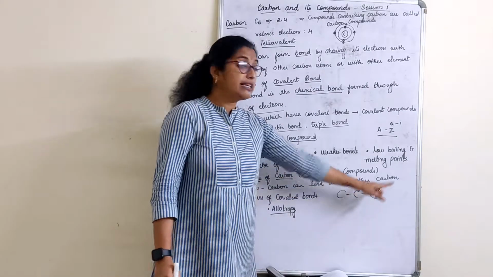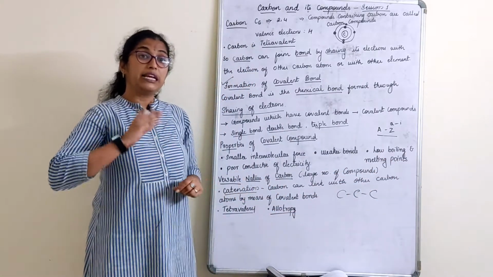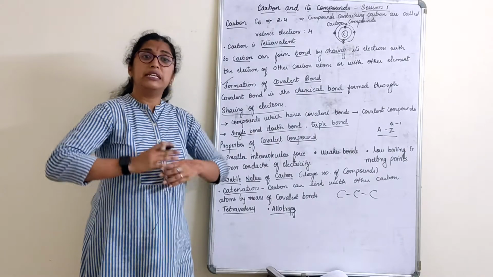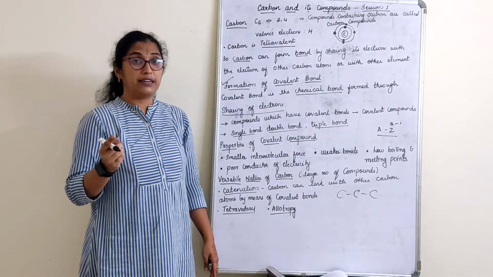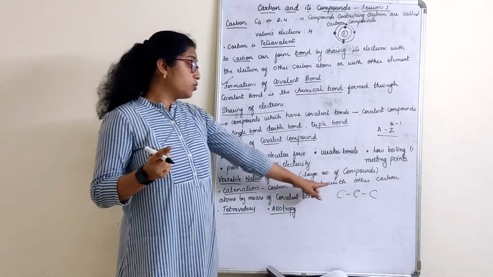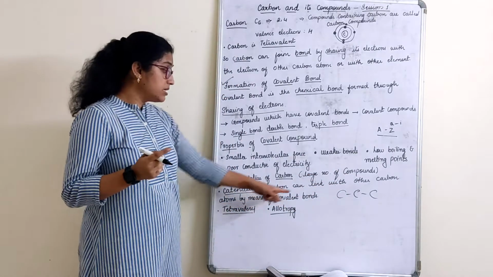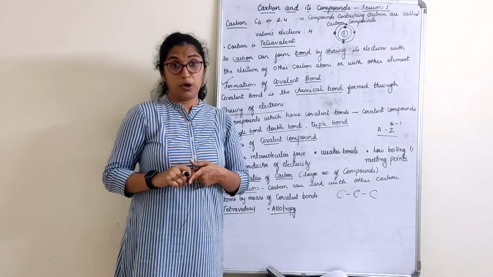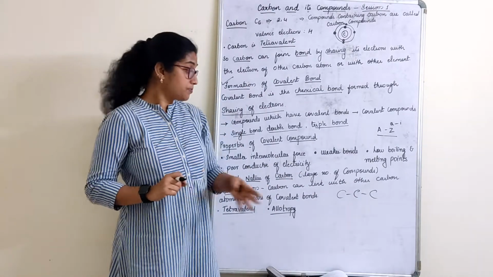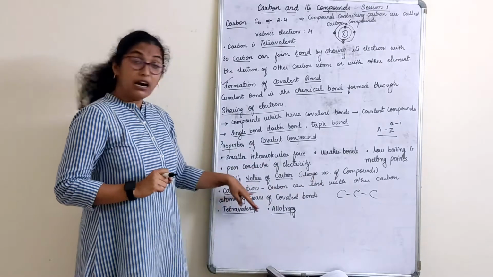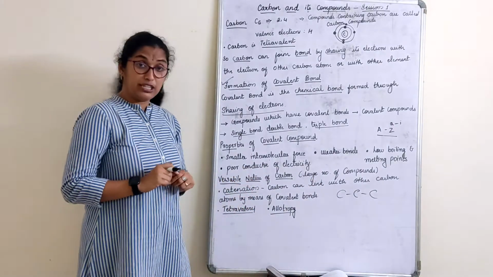So carbon can link with how many such carbons? Several carbon atoms can be linked with the carbon atoms. So carbon can link with other carbon atoms by means of covalent bond, that is single bond or double bond or a triple bond. That is known as catenation.